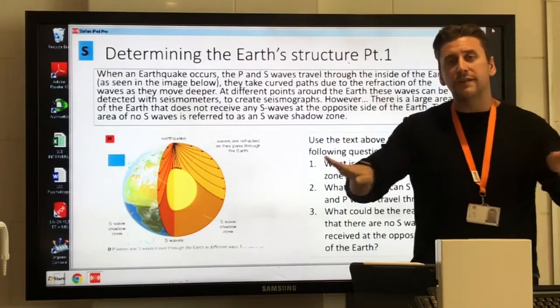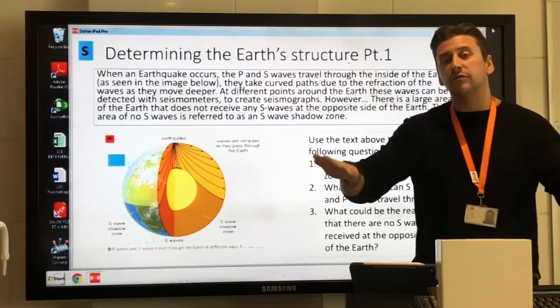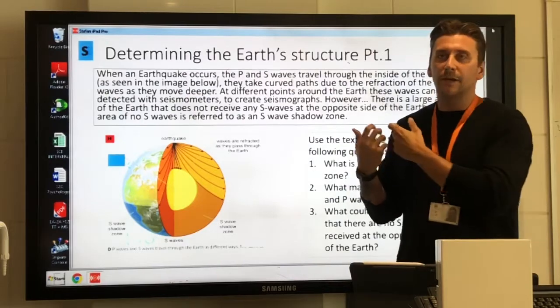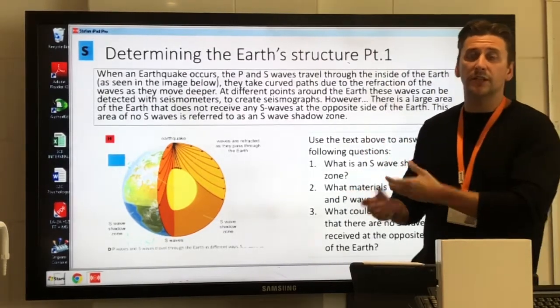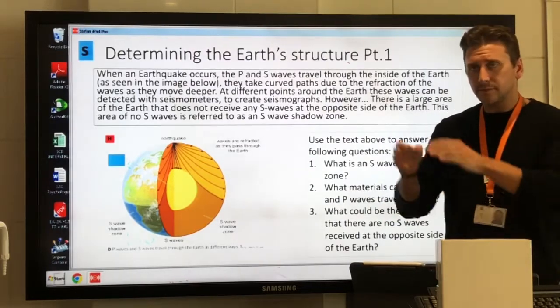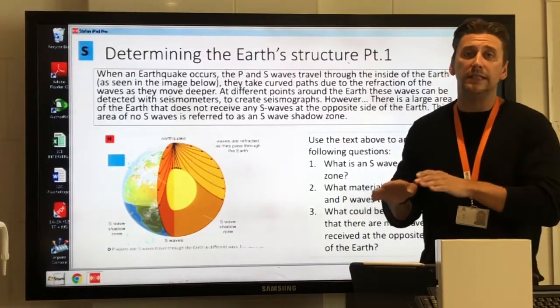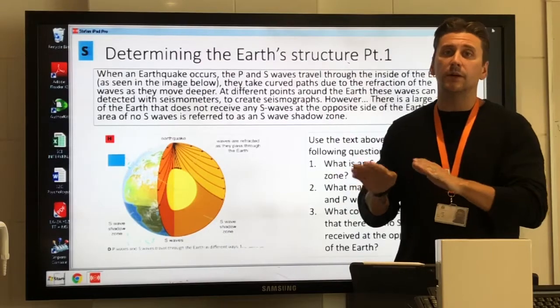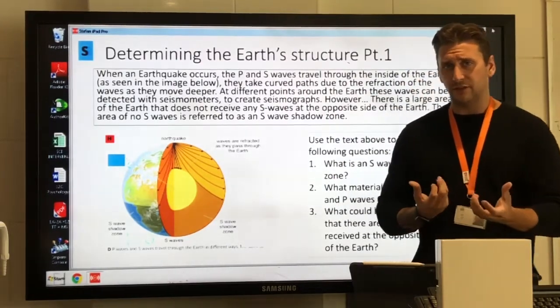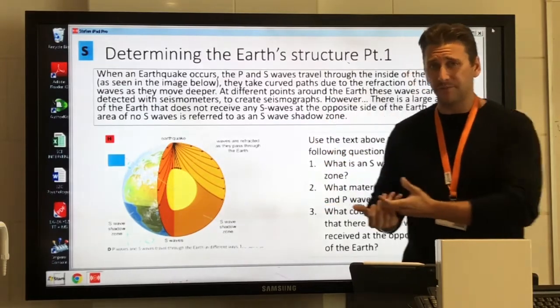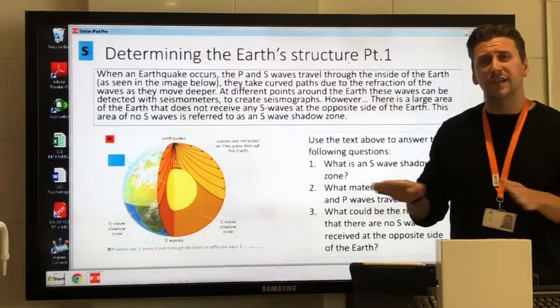Now, the reason that the waves, both P and S, curve through the inside of the Earth is because the deeper they go through the mantle, and obviously we know, or we assumed initially, that the whole Earth was made of solid, the deeper you go into the mantle, at least, the more and more dense it becomes. And because there's a density change in the material that the waves are traveling through, we know from refraction that the waves are going to change direction.